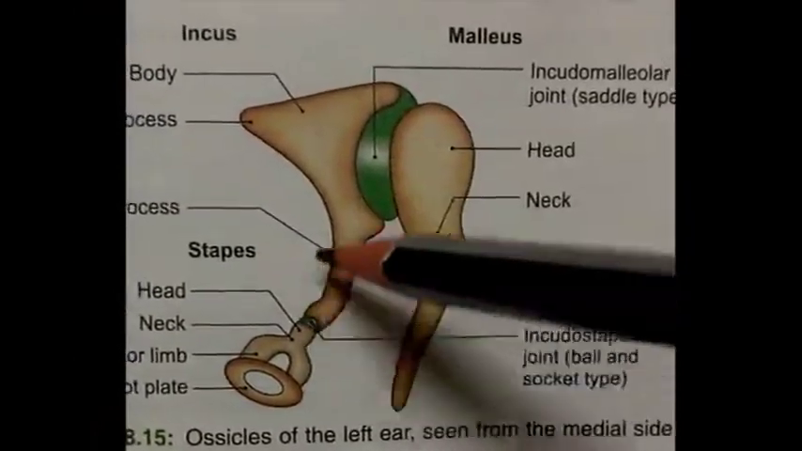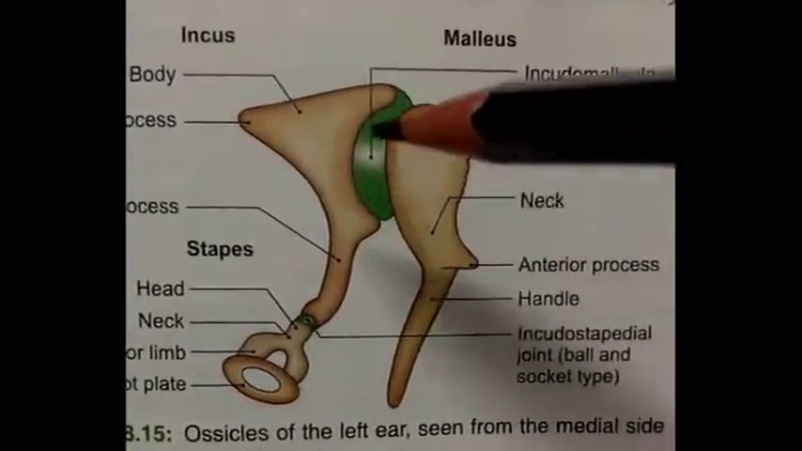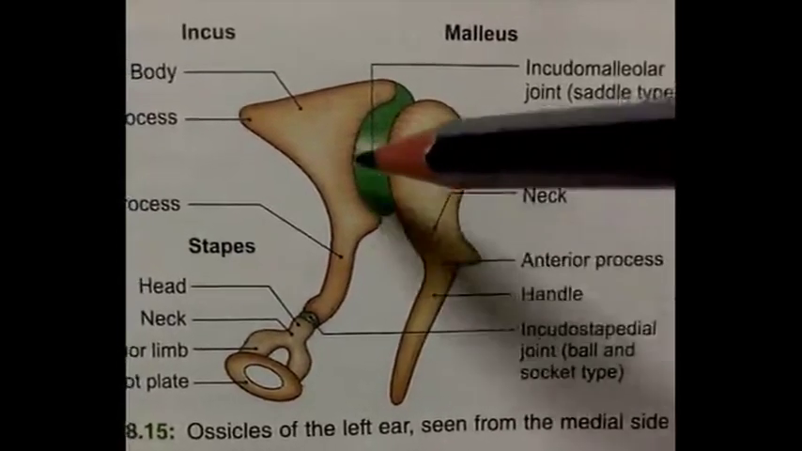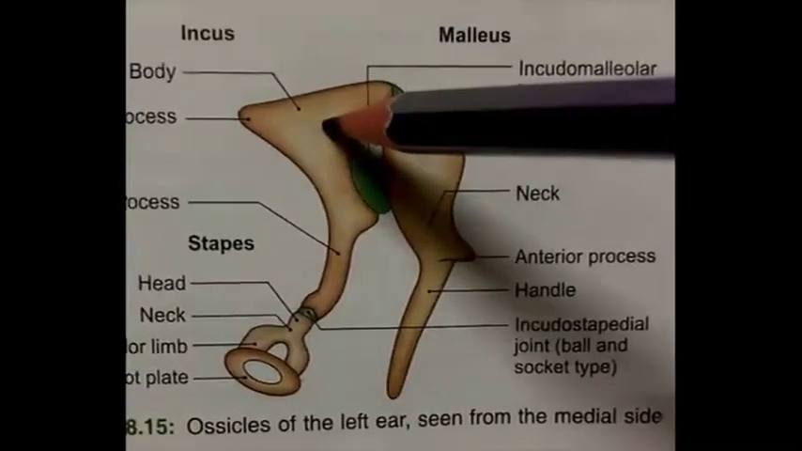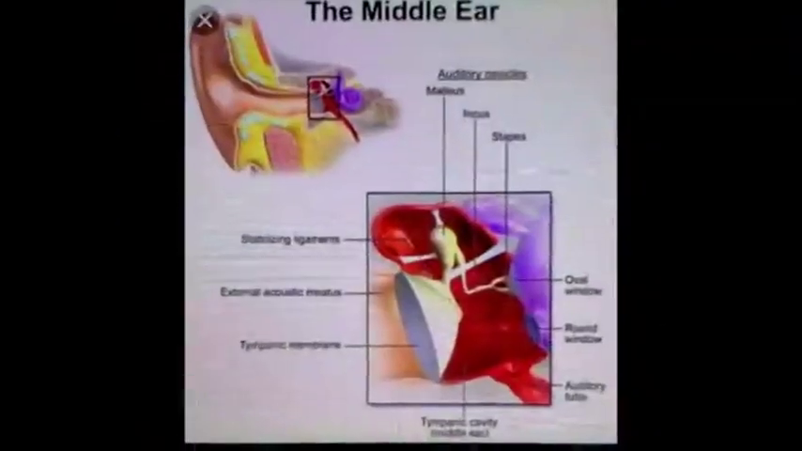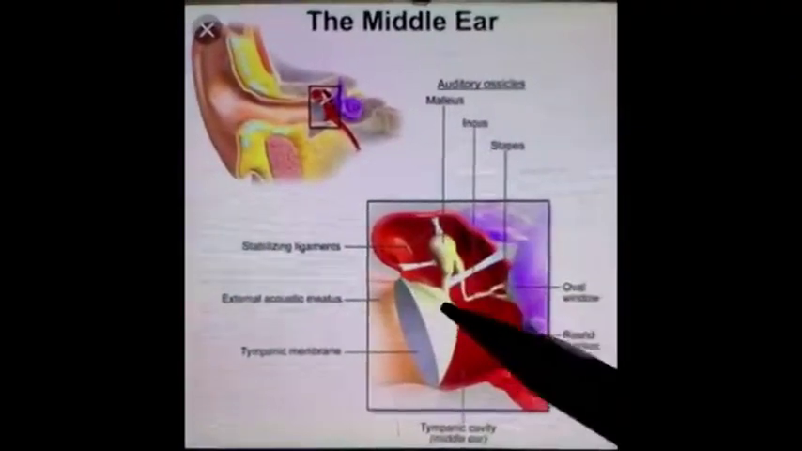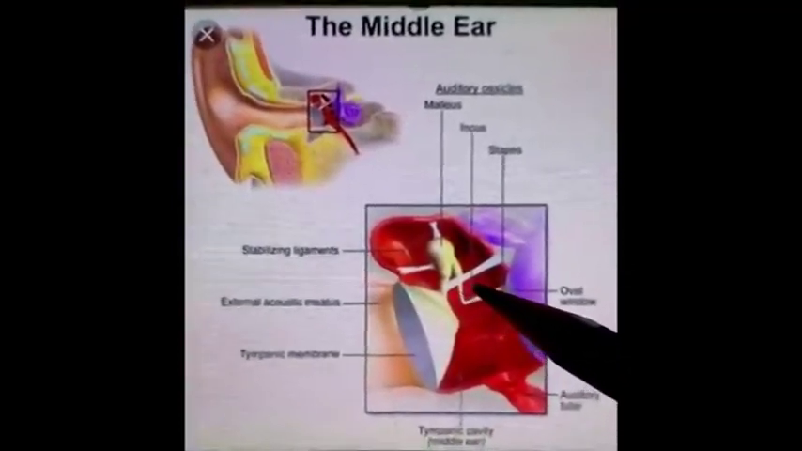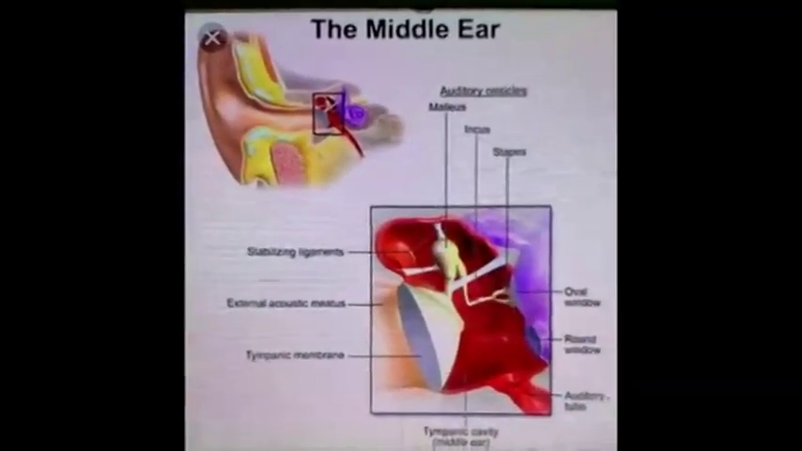Both joints are synovial joints and are covered by a capsular ligament. Ligaments which support these bones: three ligaments support the malleus bone, and one ligament supports the incus as well as the stapes bone. So here we can see these three ligaments attached to the malleus bone. These ligaments are helpful in stabilizing the ossicles.